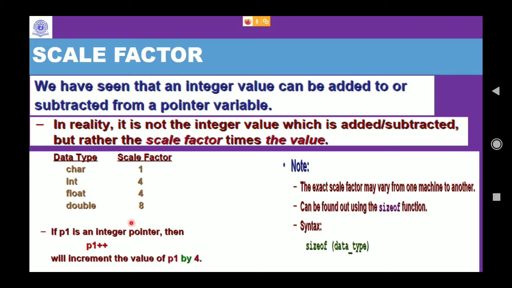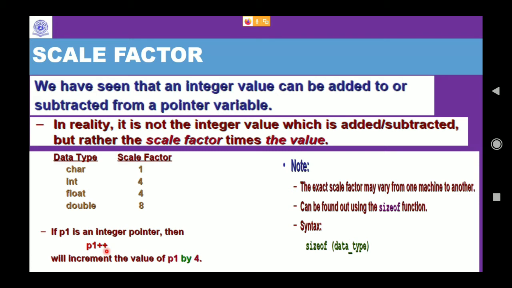So if it's an integer pointer, it will be incremented by 4 units or 4 bytes, or 4 address spaces. If it is a character pointer, and if I say p1 plus plus, what will happen? It will add one.